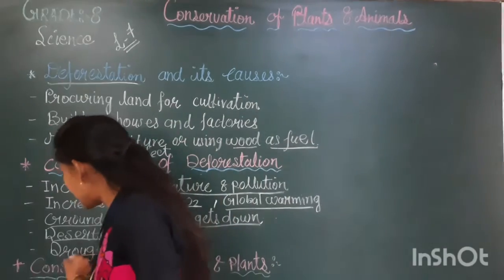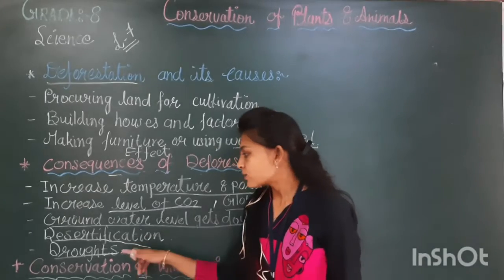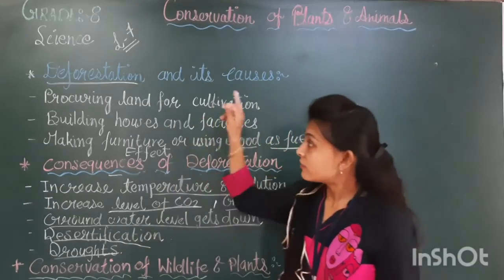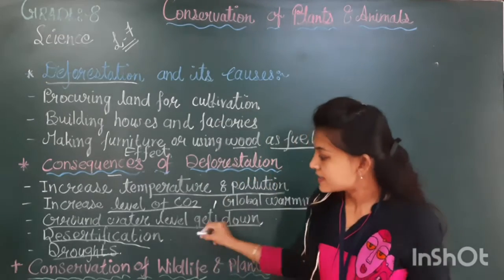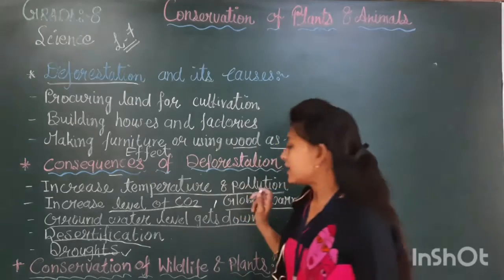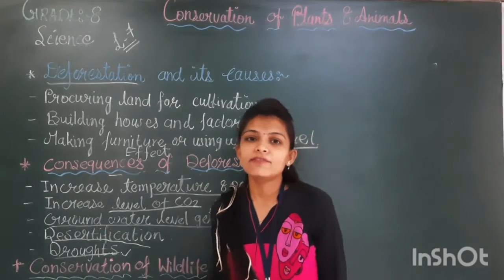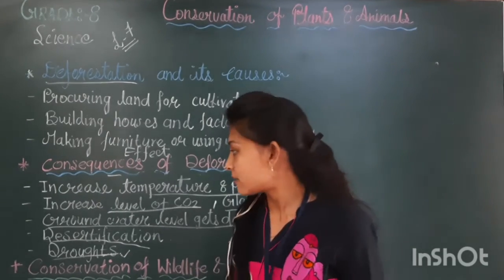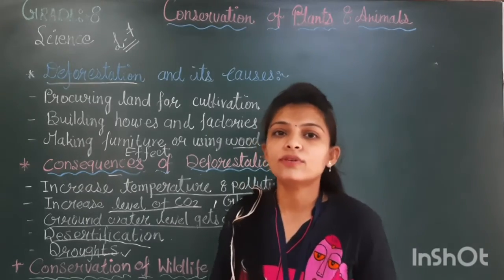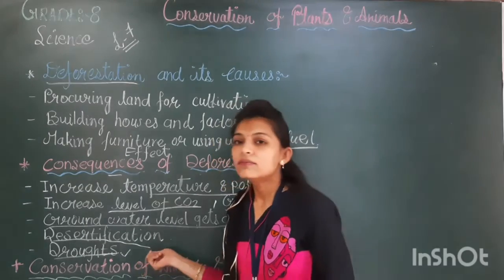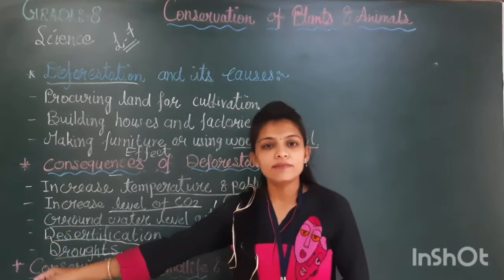And the last point is droughts. Droughts means सूखा पड़ना. Due to deforestation, floods also happen as well as droughts. How do droughts happen? If we are cutting the trees, rainfall will become less. If rainfall becomes less, how will we get water? Because rainfall is the main natural source of water. If rainfall is not there, we will not get water properly, and so we have to suffer drought-like situations.